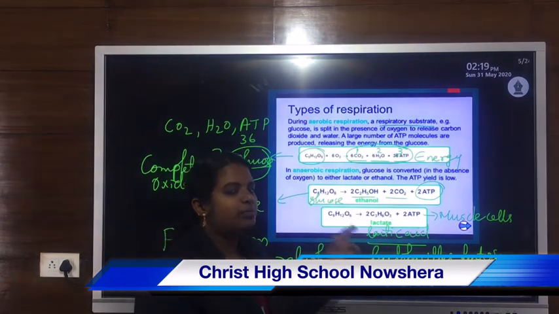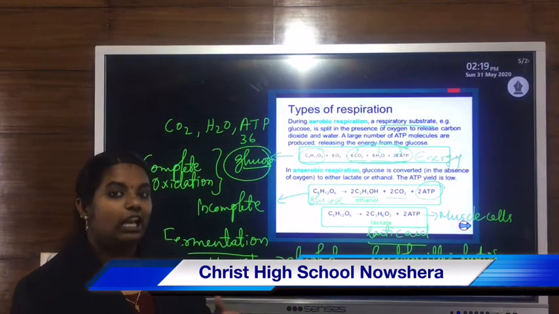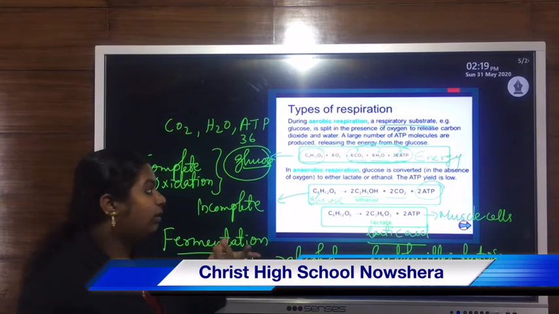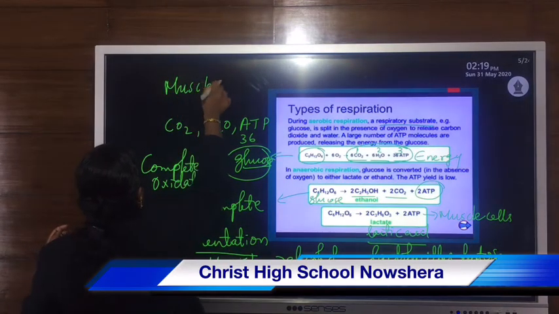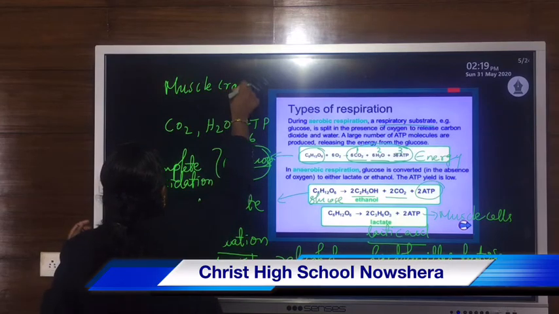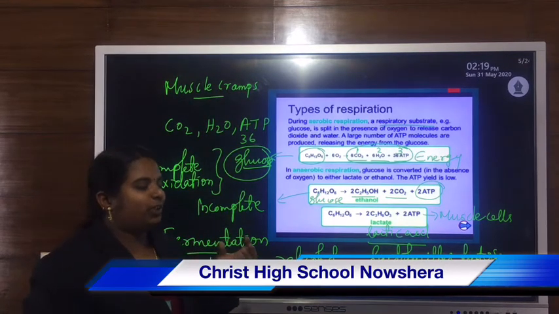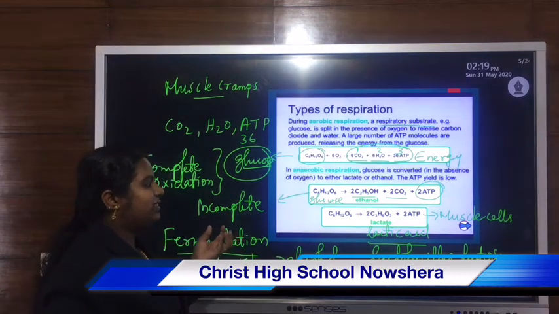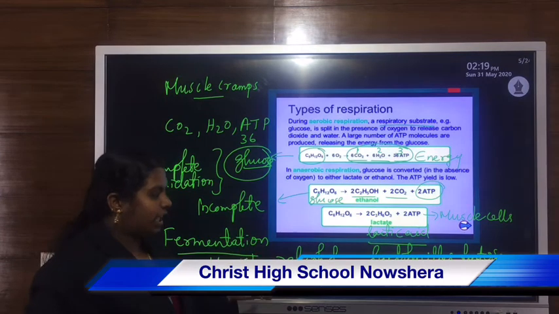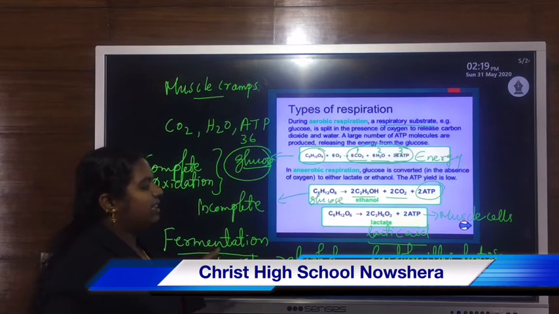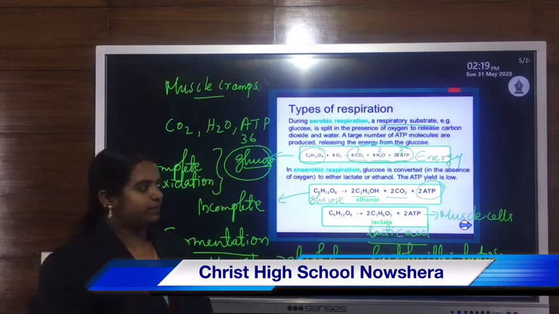Due to this production of lactic acid, sometimes we may feel muscle cramps or muscle pain during vigorous physical activities like running and jumping. That is due to anaerobic respiration of muscle cells.